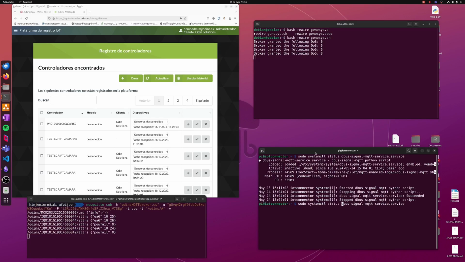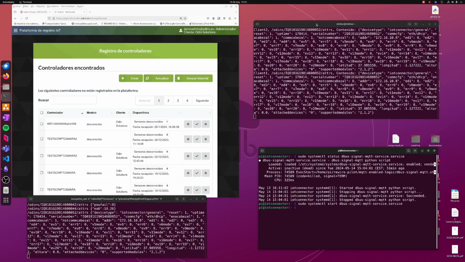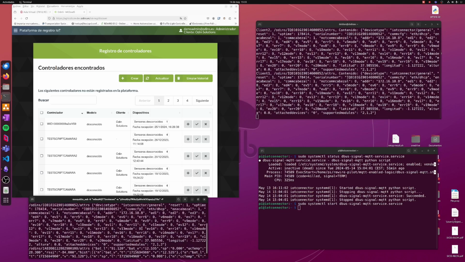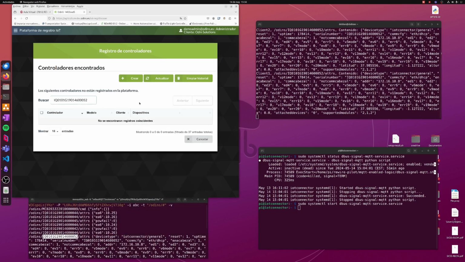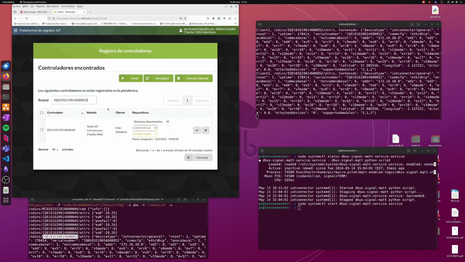This end device has the status communication service, which is currently disabled. When this service runs automatically on boot, the device communicates with the Genesis 2 board, which publishes to the MQTT broker the status of the end device. This is captured by the platform, and from the onboarding endpoint, it detects a new communication device trying to join the network.